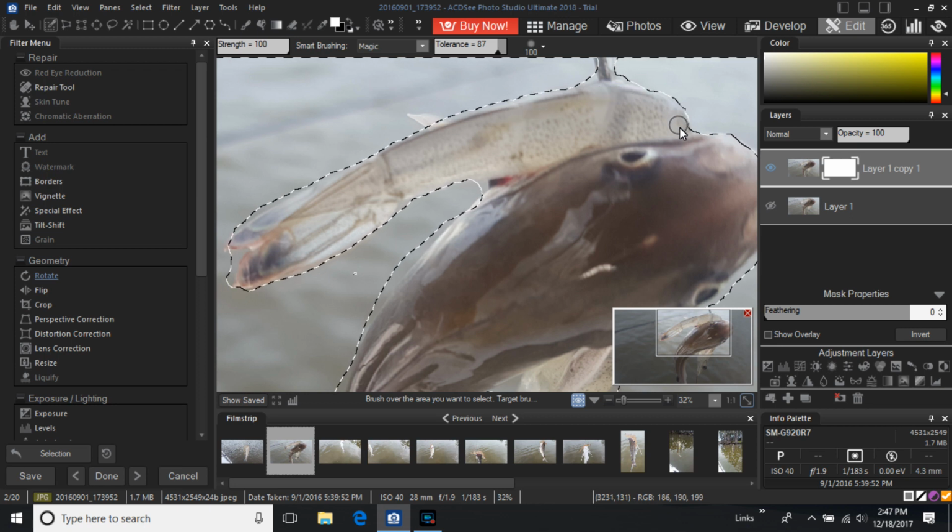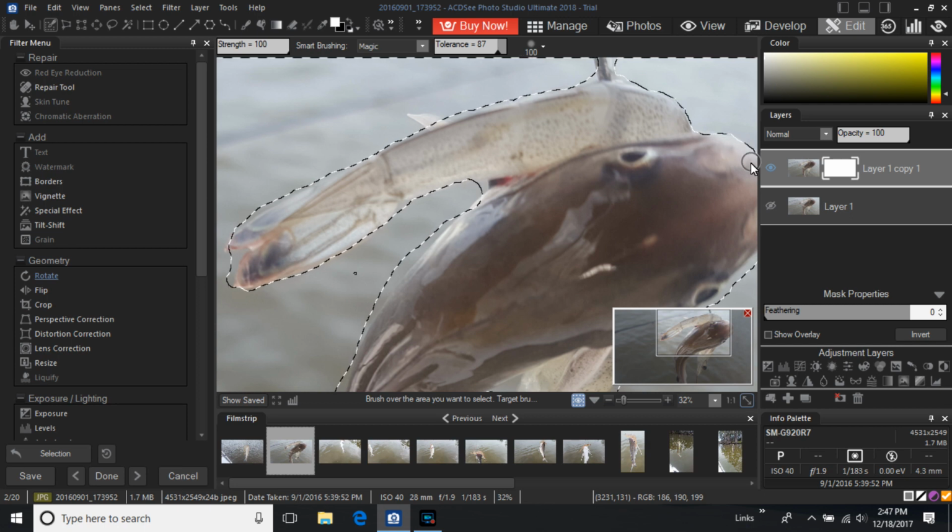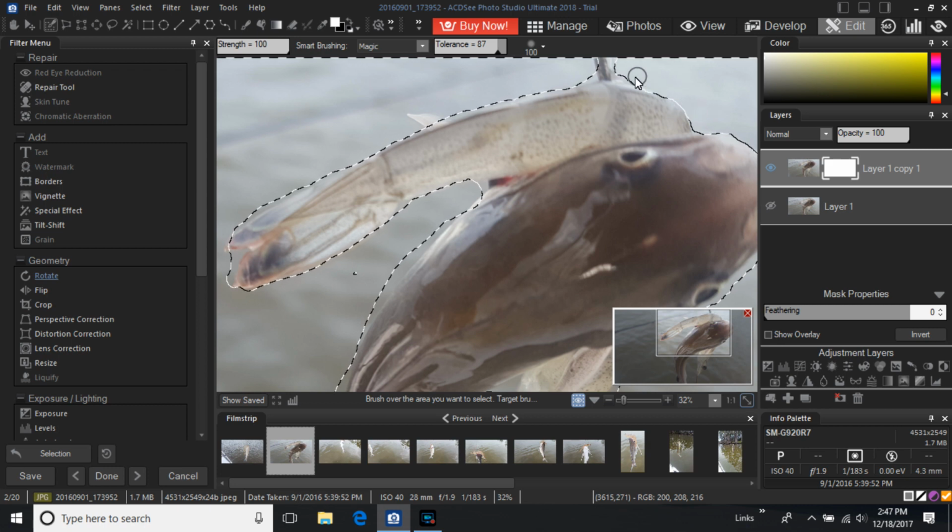I'm just going to do this in the areas that I currently see. Now I'm going to go to the inside of the actual mask itself, the areas that I do want affected, and do just a little bit more detail work.